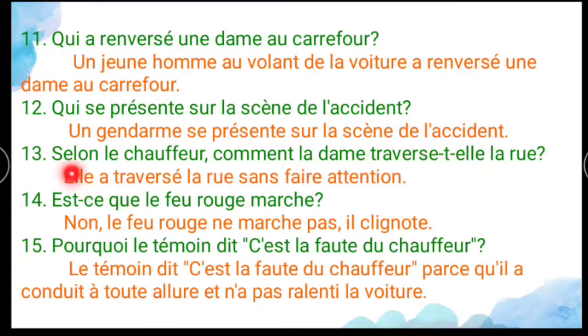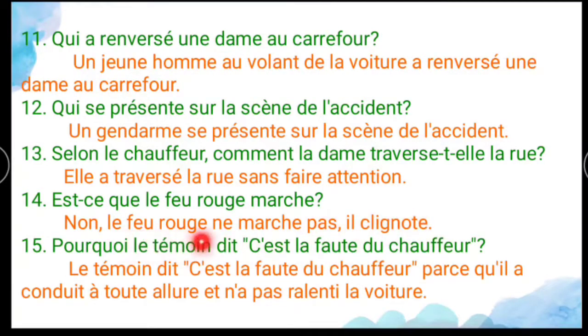And 13th one is: selon le chauffeur, comment la dame traversait-elle la rue? So according to the driver, how did the lady cross the street? Elle a traversé la rue sans faire attention. So she crossed the road without paying attention. And 14th one is: est-ce que le feu rouge marche? It means, does the red light work? No. Le feu rouge ne marche pas. Il cligne.